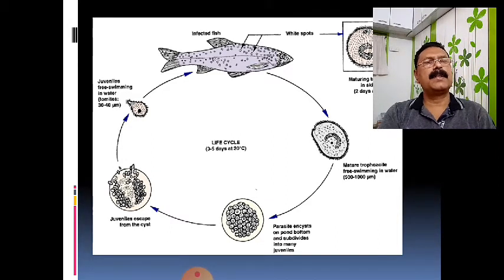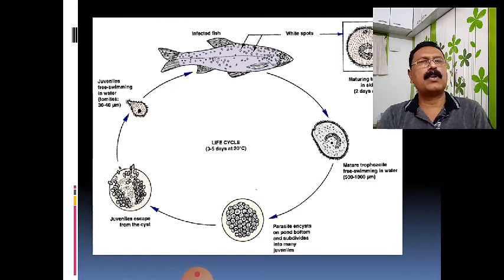This trophont will grow and infect within the tissue and cells of the fishes. It feeds upon the tissue and cells of the host fish, and development takes place. It forms the cyst, and the cyst undergoes mitotic division, producing daughter cells. When those daughter cells rupture the cyst wall, they become free and grow again, forming another adult trophont or trophozoite. So this is a brief life cycle of Ichthyophthirius multifiliis.